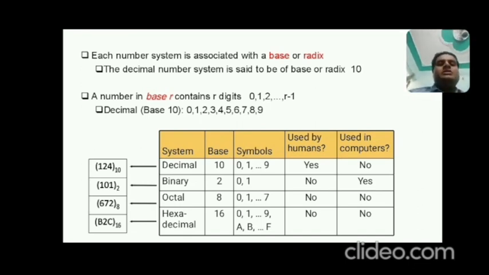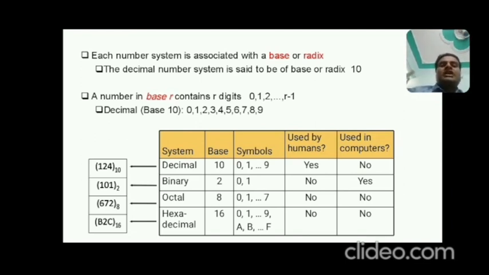As you can see the example of binary number system, 101 base 2, yes, base 2 represents the binary number system. Now on the basis of the digits used inside the number, how can you identify? Yes, 1 comes under 0, 1, yes, 0, yes, 1 is also, that's why this is a binary number system. And octal 672: 6 comes under 0 to 7, yes, 7 is also under 0 to 7, and 2 is also under 0 to 7, and its base is 8, that's why this is an octal number.